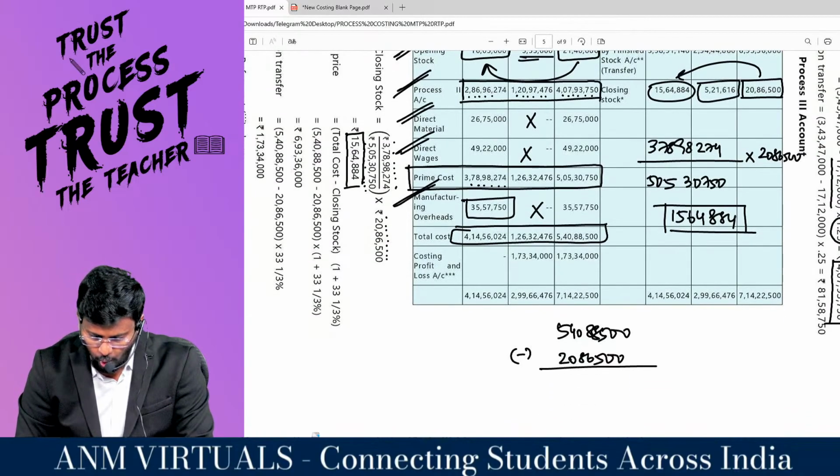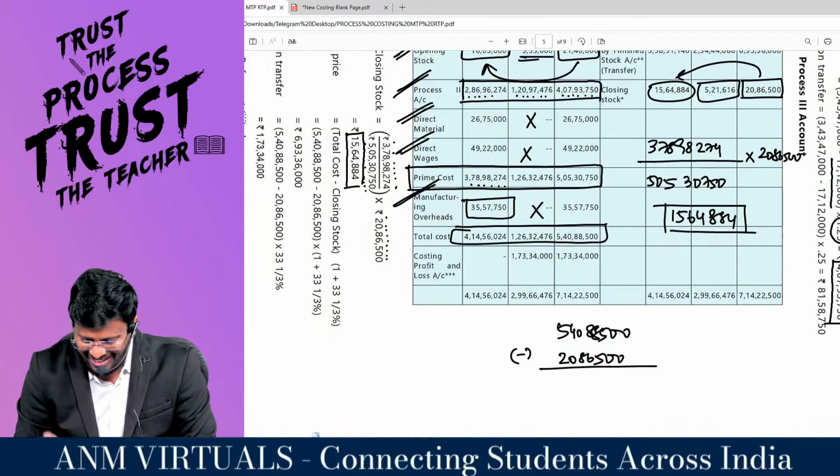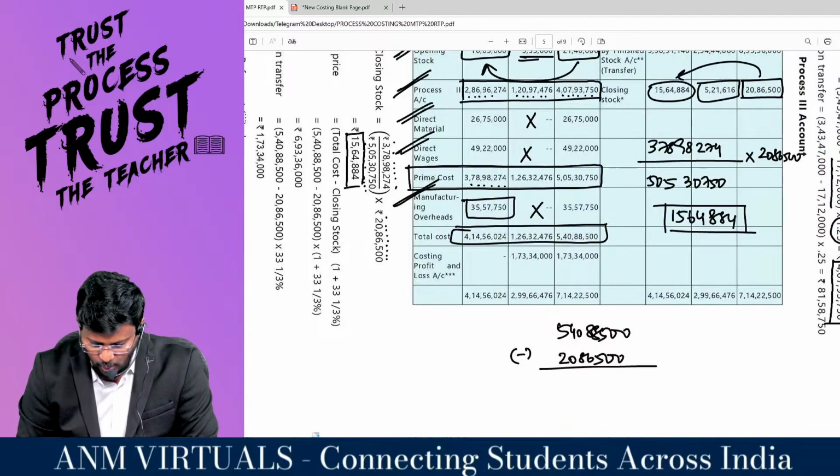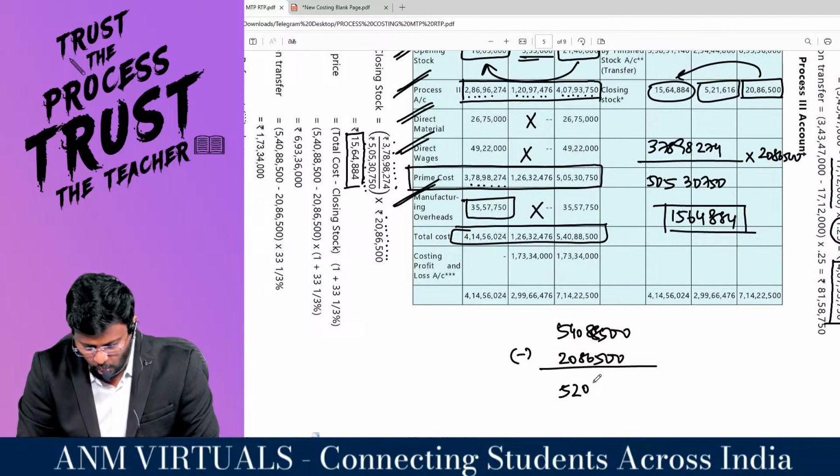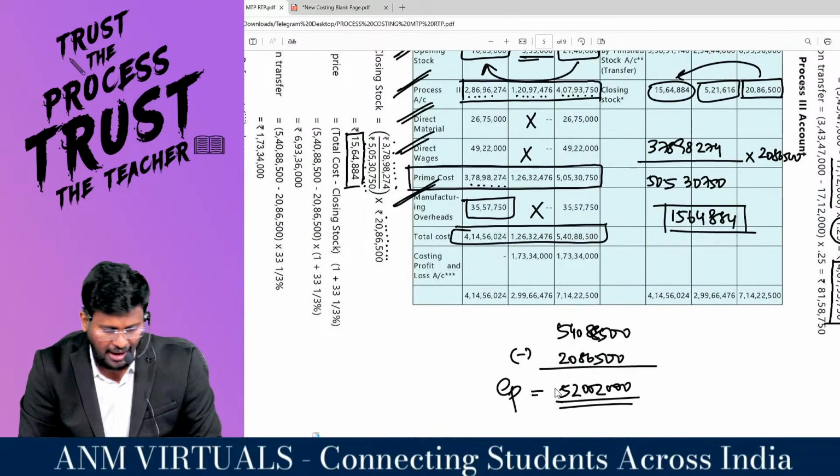So 5 crore 40 lakh 88,500 minus 20 lakh 86,500 comes to 5 crore 20 lakh 2,000, which is the cost they have added.